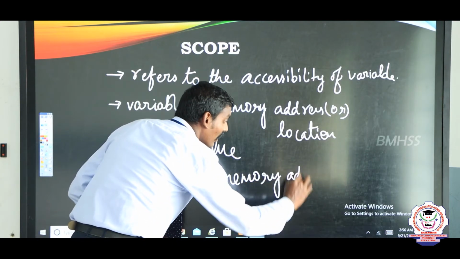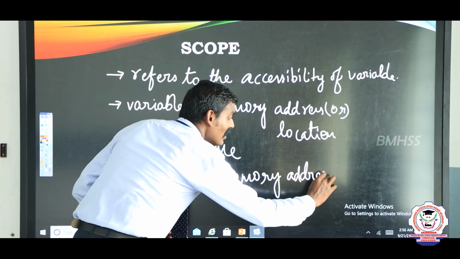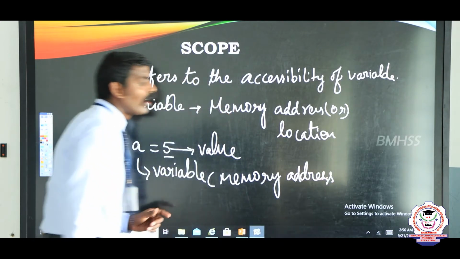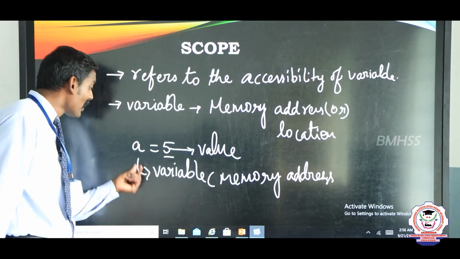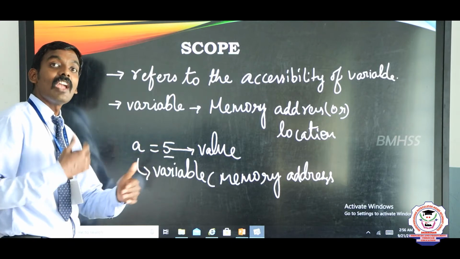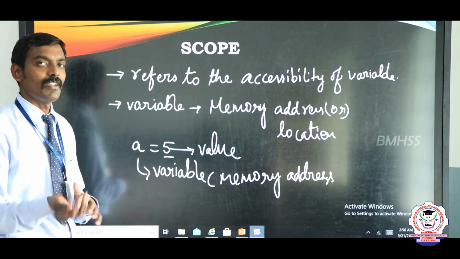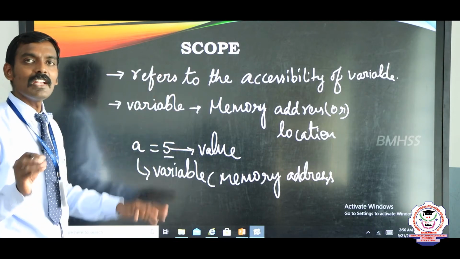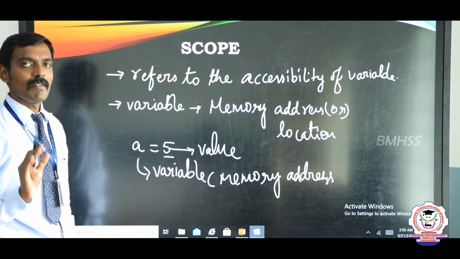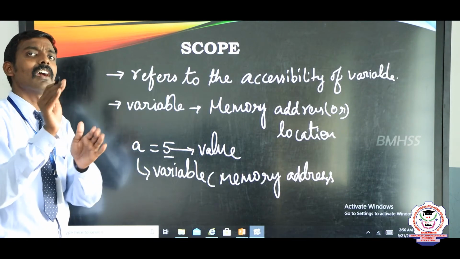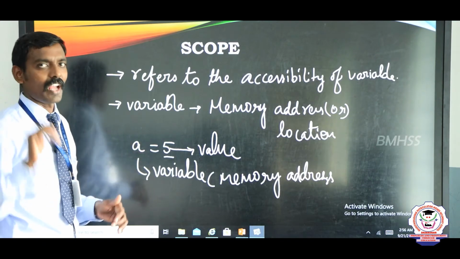Why is it called a variable? Very simple, the value can be changed. It is not permanent, so it is called a variable. Are you clear, children? Scope means accessibility of the variable, that means how long the variable can be used in that particular program.